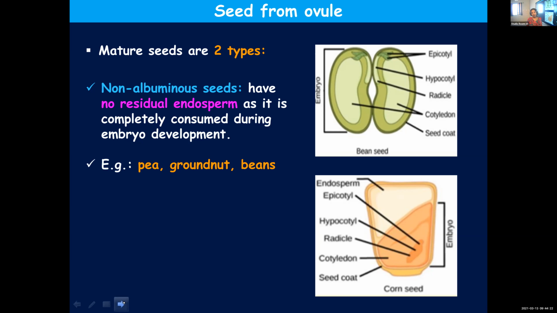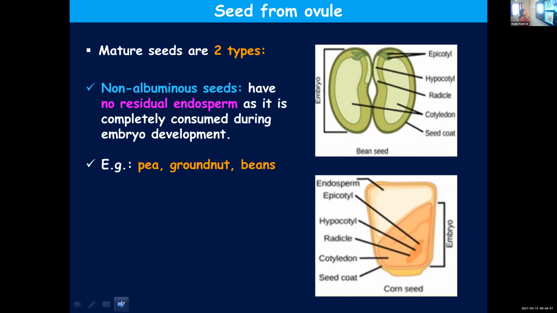Zygote will develop into embryo, whereas the endosperm consists of stored food which will help in nourishing the growing embryo. In some of the seeds, the endosperm present will be completely used up during the development of the embryo. So no residue of the endosperm will be left. Such seeds you call non-albuminous seeds.